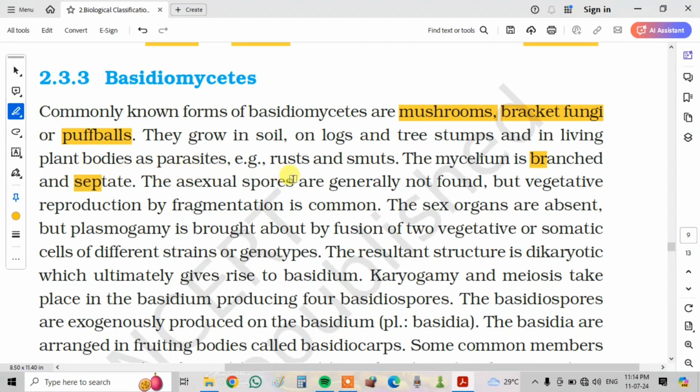The asexual spores are generally not found, but vegetative reproduction by fragmentation is common. The sex organs are absent, but plasmogamy is brought about by fusion of two vegetative or somatic cells of different strains or genotypes. The resultant structure is dikaryotic, which ultimately gives rise to the basidium. Karyogamy and meiosis take place in the basidium, producing four basidiospores.